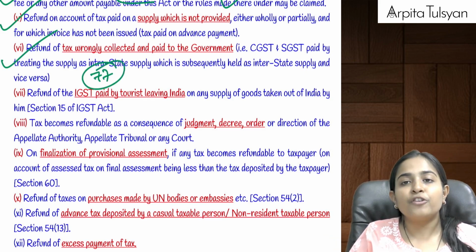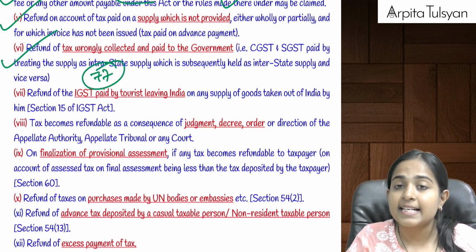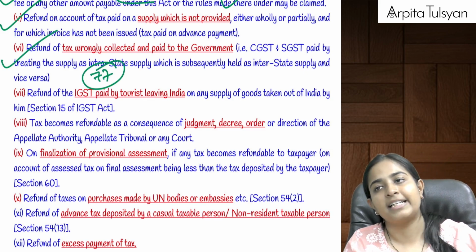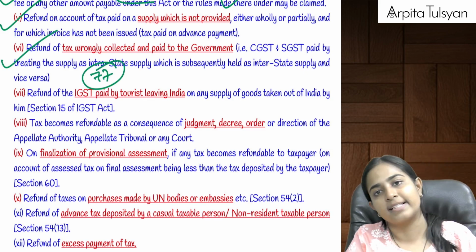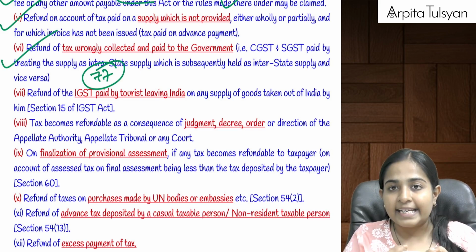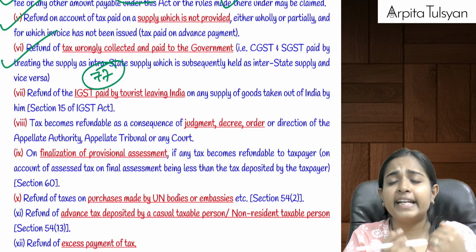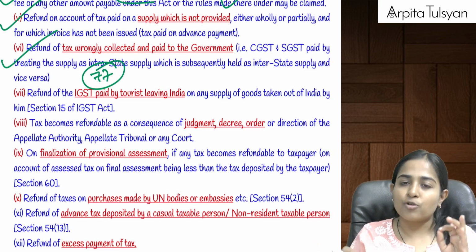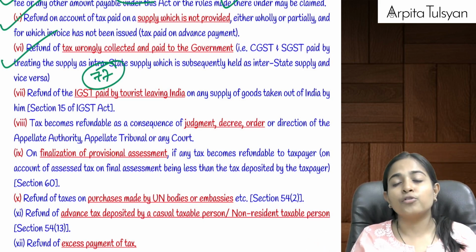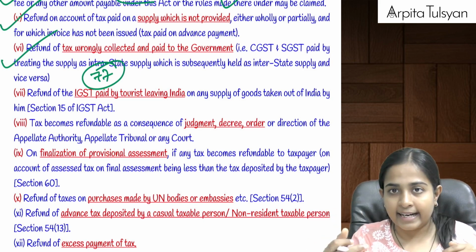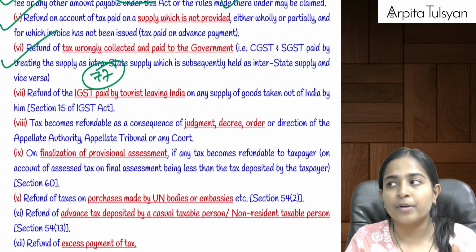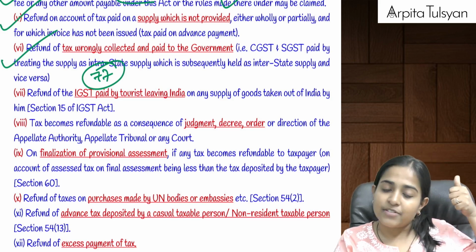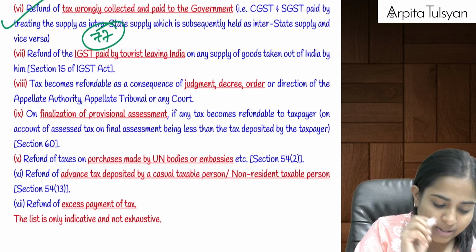Suppose you have collected any taxes under the wrong head, meaning instead of interstate supply you have considered it as intrastate or vice versa, and paid it to the government also. Government has already told you, as we have studied before, please pay the taxes under the correct head, we will not charge any interest from you, and then take the refund of the tax which was wrongly paid earlier. So that was given here.